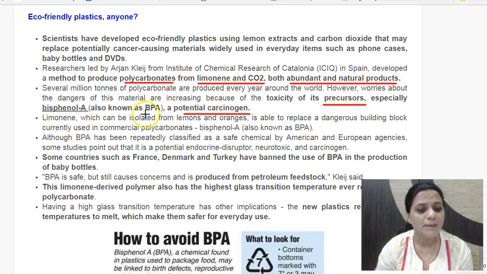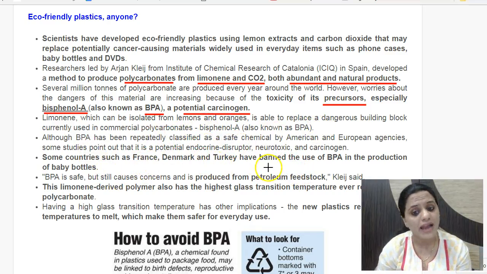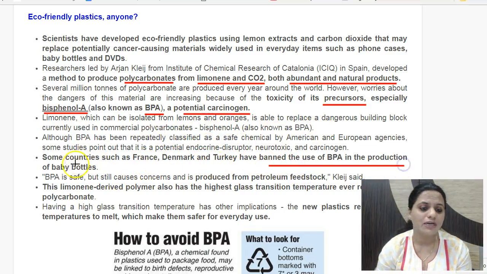This is known as BPA, bisphenol A. This is a major concern presently, though some countries like USA and UK say that bisphenol is not dangerous, but there are countries like France, Denmark, Turkey which have banned use of BPA, at least in the production of baby bottles. So if limonene and carbon dioxide are used to form polycarbonates, then they would be free from BPA also. So this is a new eco-friendly plastic which has been developed by scientists here.